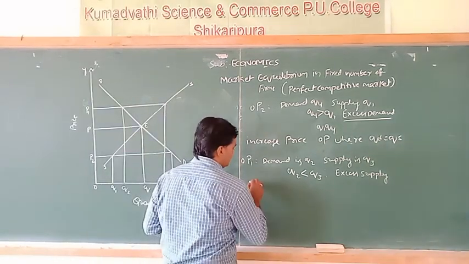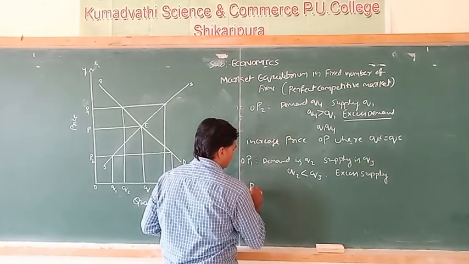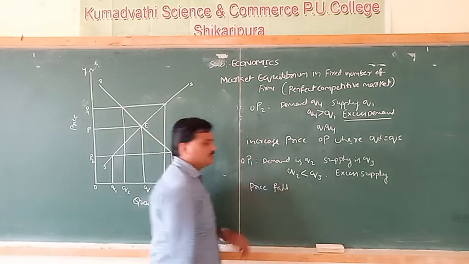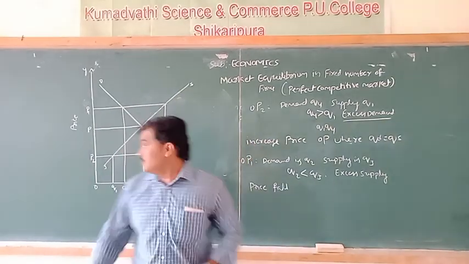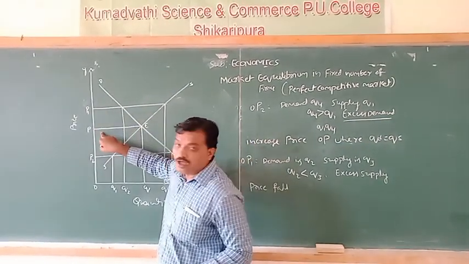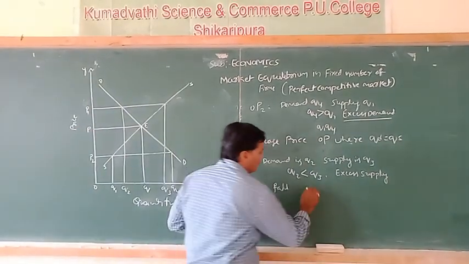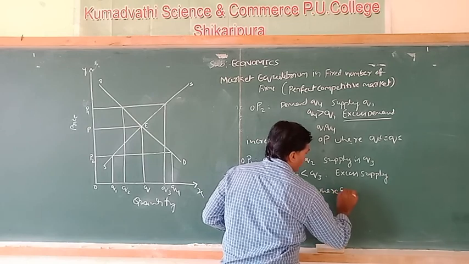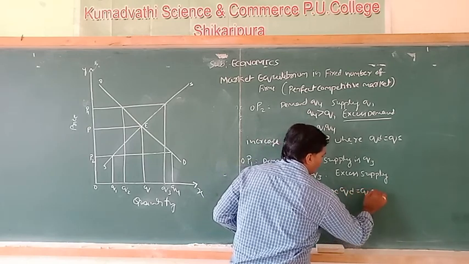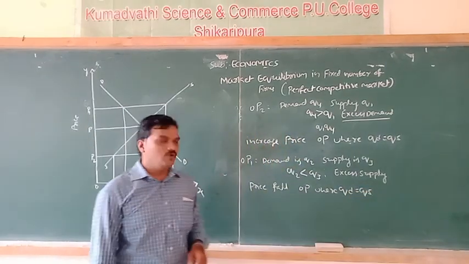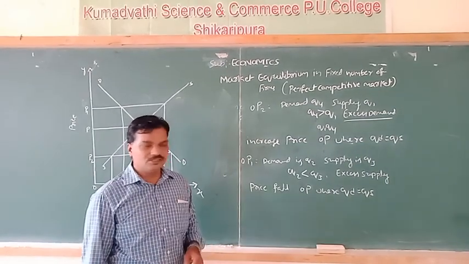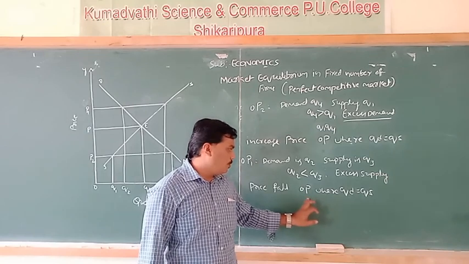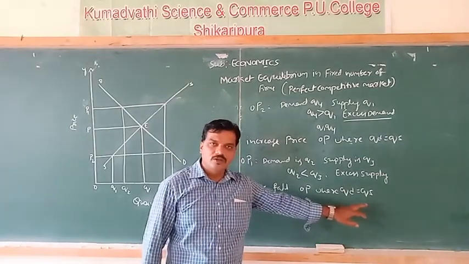Then the price may fall. The price may fall up to OP, that is the equilibrium price, where QD is equal to QS.